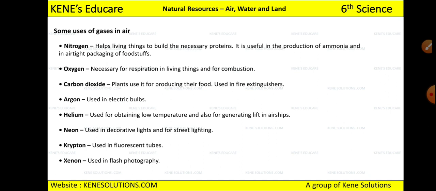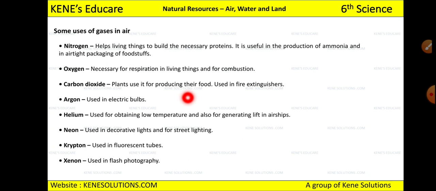Okay, then when it comes to plants, how is nitrogen important to plants? See, plants cannot use the atmospheric nitrogen which is available. They have to convert that nitrogen into ammonia, and then only it can be used up by the plant. So it is useful in the production of ammonia. Got it? Then it is useful in packing of the Lays packet, and it is also useful for making some necessary protein in your body.